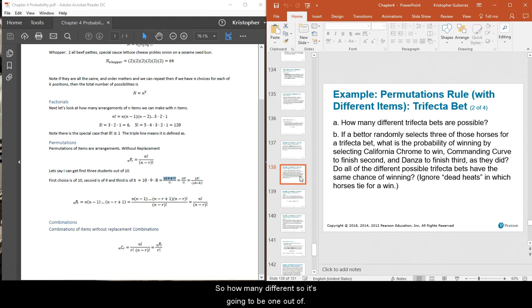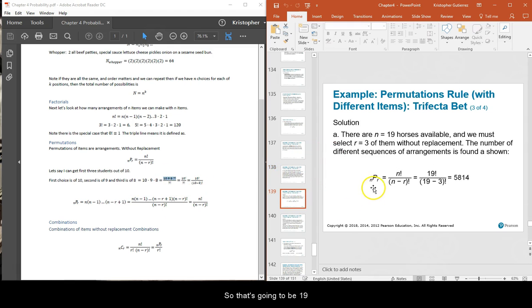So how many different? It's going to be 1 out of whatever this permutation is. We have 19 horses, and we choose 3. So 19 factorial over 19 minus 3 factorial is 5,814. So you had a probability of 1 out of 5,800 of getting the correct trifecta. Most people will not bet the trifecta randomly, but if you were to do so, you could.